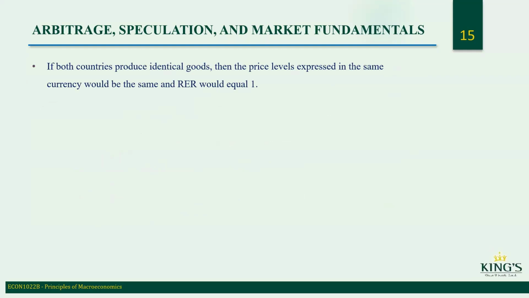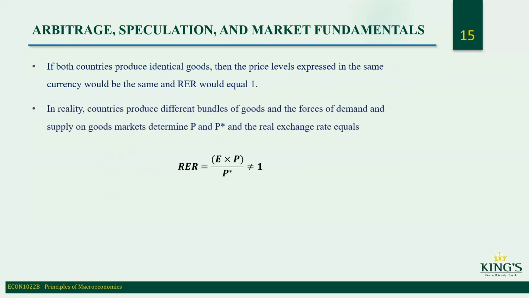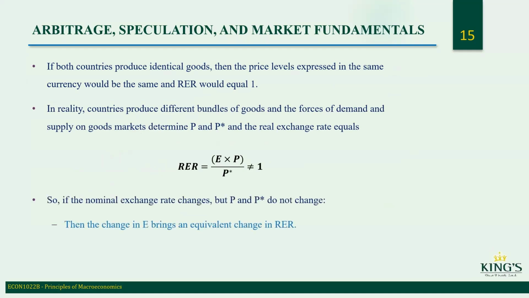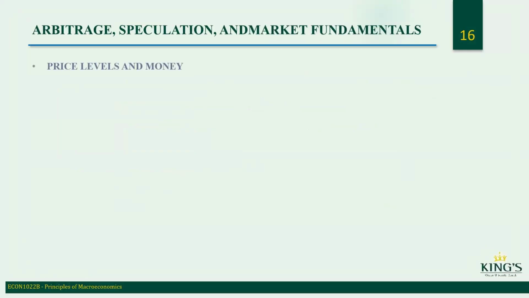If both countries produce identical goods, then the price levels expressed in the same currency will be the same and RER will equal 1. In reality, both countries produce different bundles of goods, and the forces of demand and supply in the goods markets determine P and P star, so the real exchange rate can differ from 1. If the nominal exchange rate changes but P and P star do not change, then the change in E brings an equivalent change in RER.